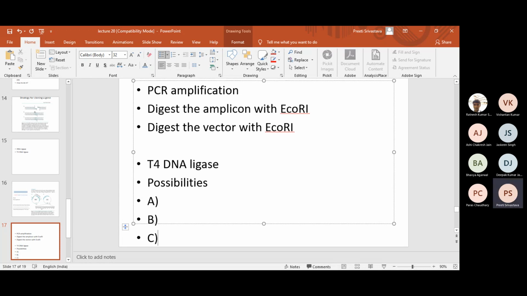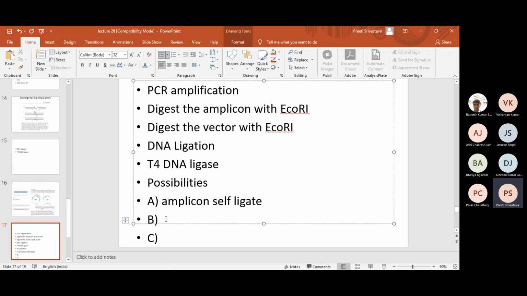The possibilities. The first one is that the amplicon reanneals. So the word we use is ligate, ligase. So the word that is used is DNA ligation. So let me write it here, DNA ligation. So the amplicon self-ligates. Okay, possibility 2. Very good, Vishantan.